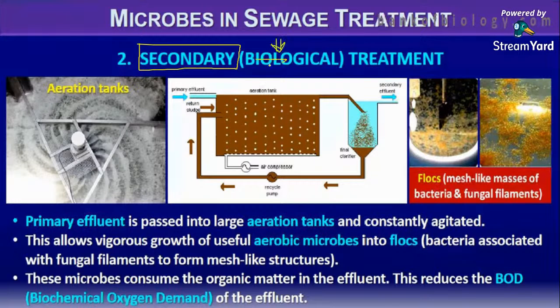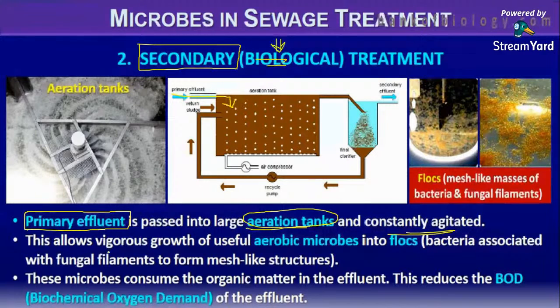Okay. So the primary effluent, what is primary effluent? The wastewater, the water collected after sedimentation, or the supernatant that flows out of the primary treatment tank or the sedimentation tank, you will call it a primary effluent. So this primary effluent is passed on to the aeration tank, and they are constantly agitated.